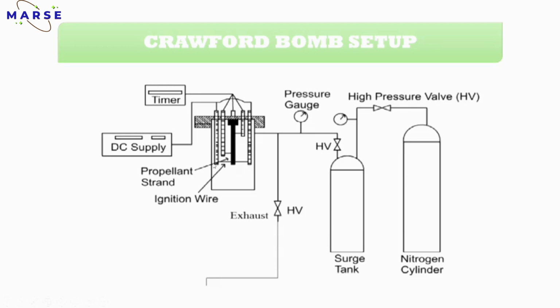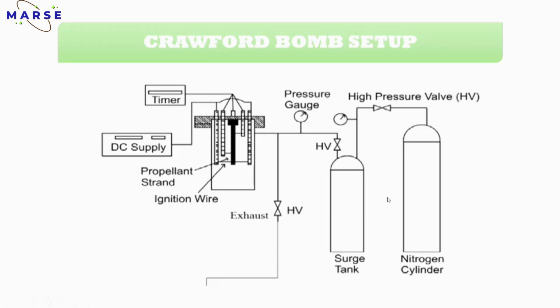There are four arrangements. The first one is fuse 1, fuse 2, meaning timer 1, timer 2. Then the next one is the igniter wire, and the last one is the common wire. Common wire means all the wires are connected to the common wire. First we will see all this remaining part. Then the next one is a surge tank, where all the remaining gas is present. And the last one is a nitrogen cylinder.